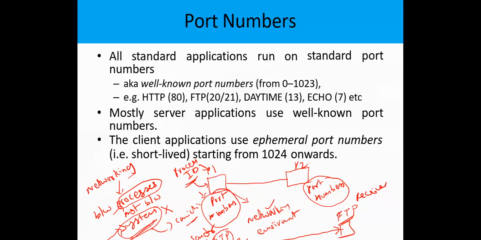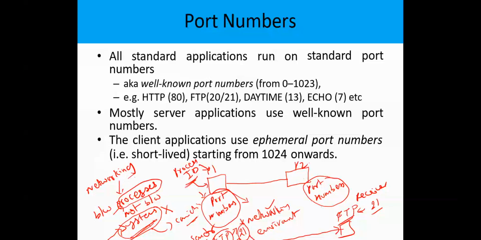So FTP in the sender has to identify FTP in the receiver. Only then can these two processes communicate. For this reason this FTP has one port number. That port number is 21, for example. Here in the receiver system also FTP is running, and this FTP has the port number 21. So to send the data from the sender, as the destination address it has to use 21.